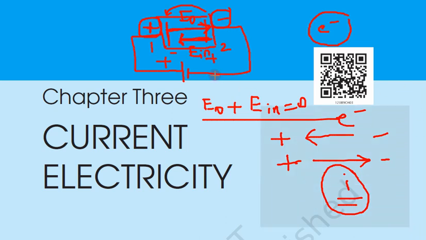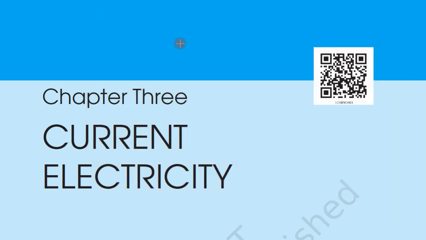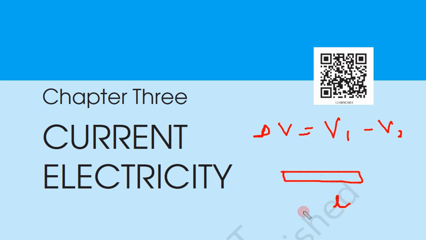So now we are much more informed about the electric current. The cause of electric current is potential difference, and as we know there is a potential difference V1 minus V2. Since all conductors have some length, there must be an electric field, because electric field is always potential difference divided by the length. So the cause of flow of charge carriers is always the electric field. So this is the reason behind the flow of electric current. Now let us start this chapter.